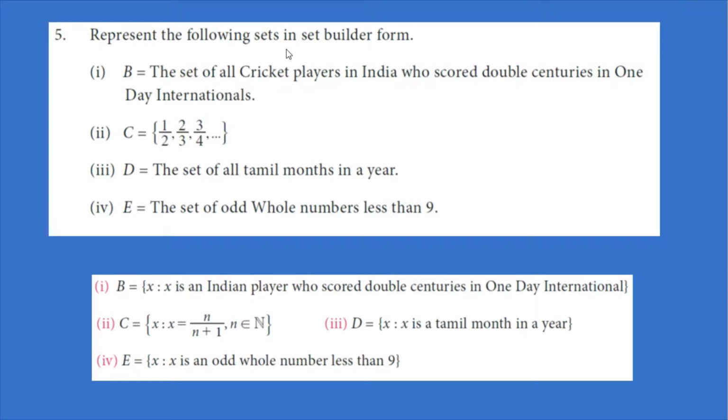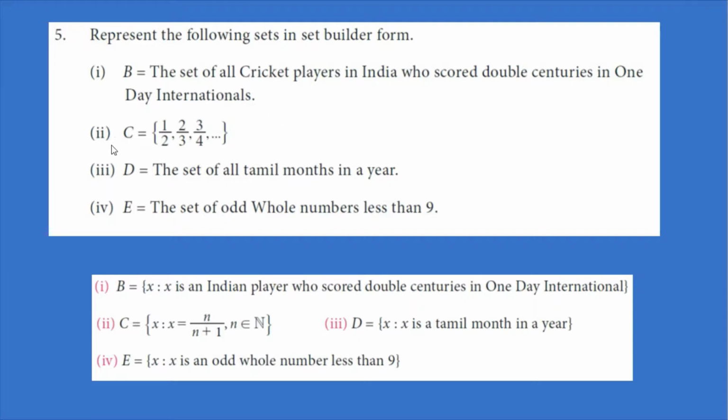Represent the following sets in set builder form. First one, B is equal to the set of all cricket players in India who scored double centuries in one-day internationals. So this should be set by a rule. So how can we set this using a rule? B is equal to the set of X such that X is an Indian player who scored double centuries in one-day internationals. So that will be the answer.